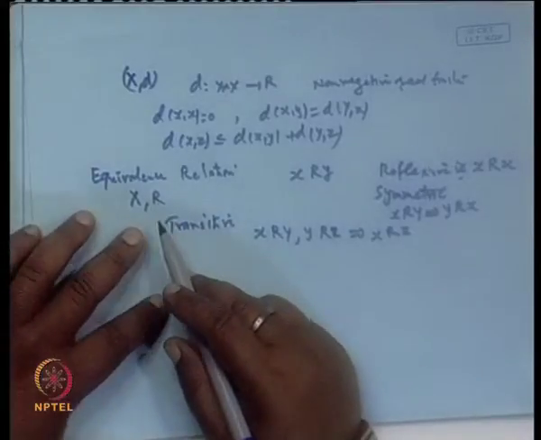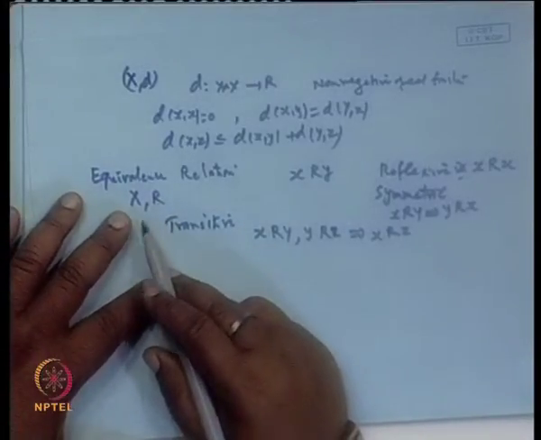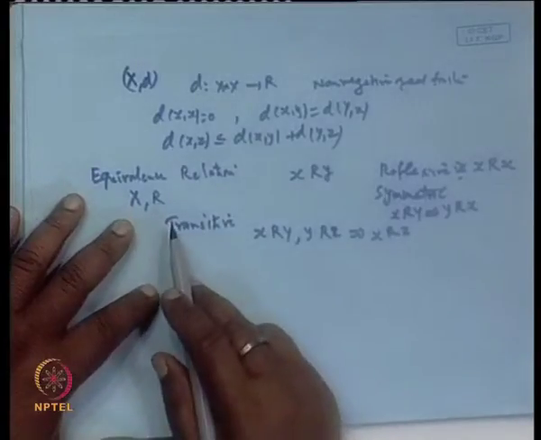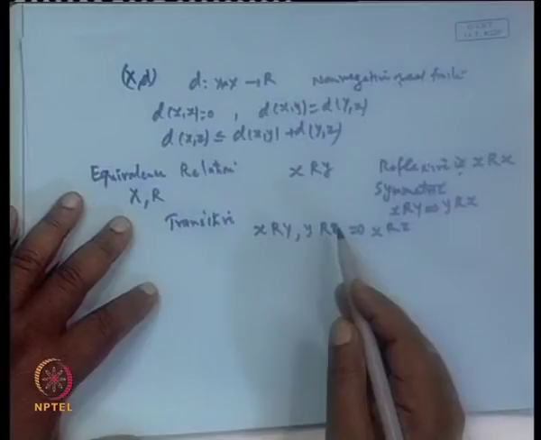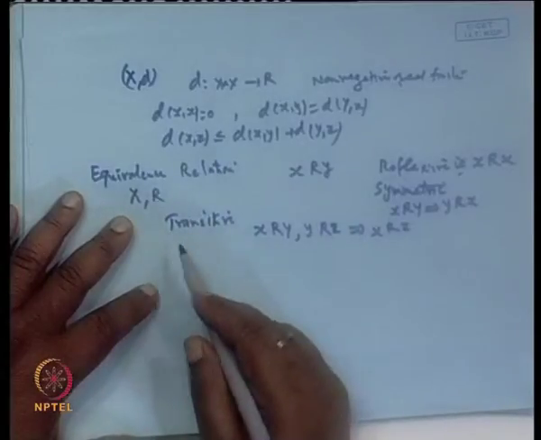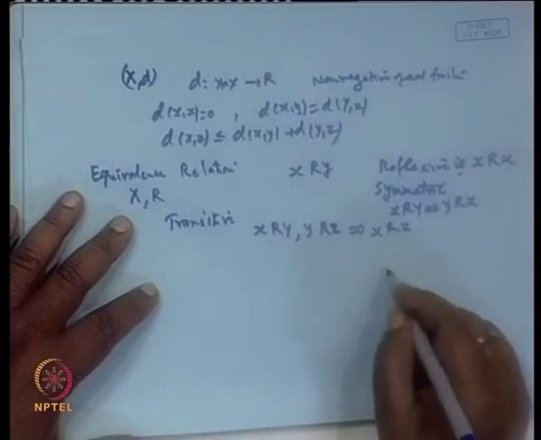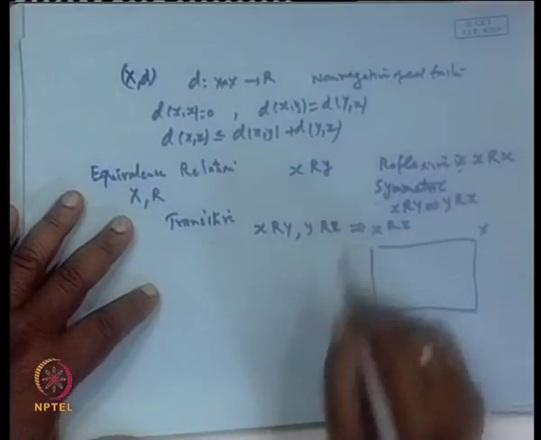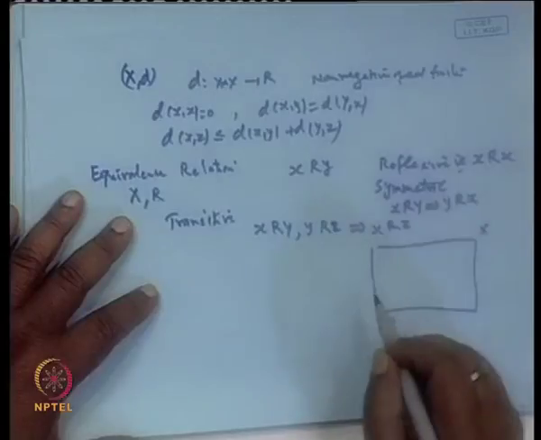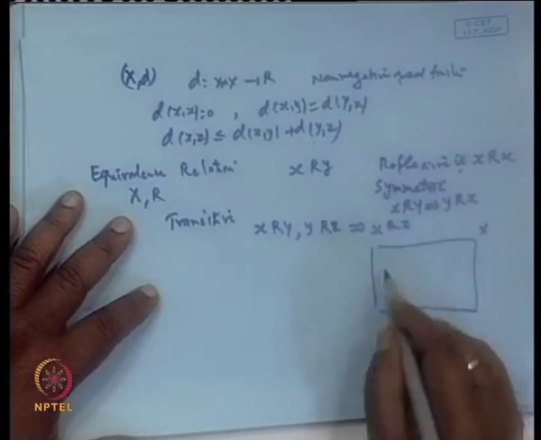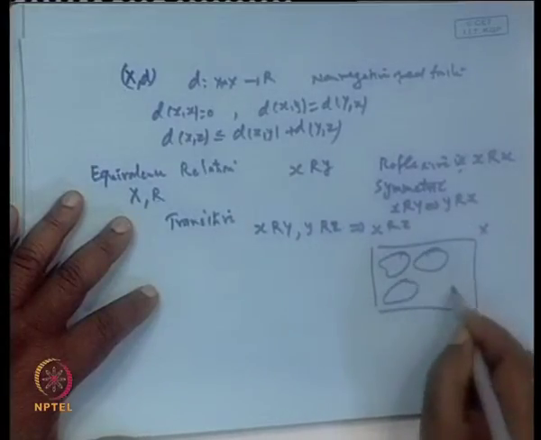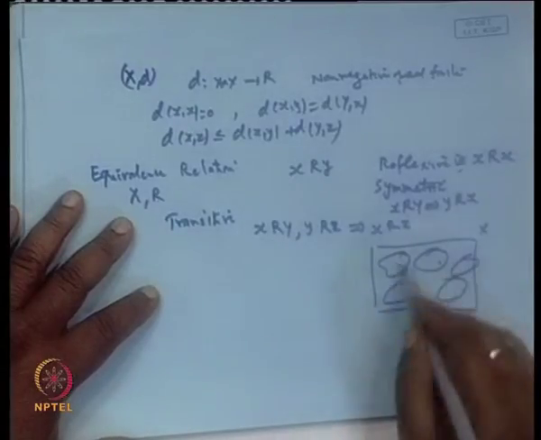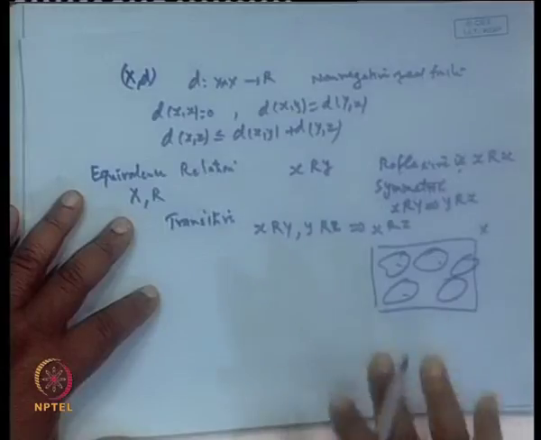And every equivalence relation, when we define it, decomposes the set into equivalence classes. These equivalence classes are pairwise disjoint, and their union becomes the entire space X. That is, if this is our set X and we define a relation R which is an equivalence relation, then it will decompose this set into disjoint equivalence classes, so that the union total becomes X. So, this is the property.